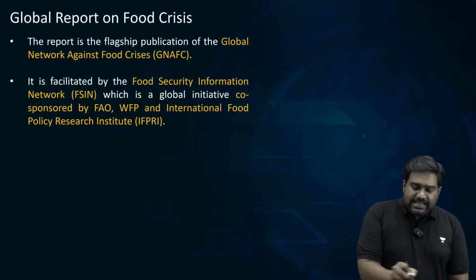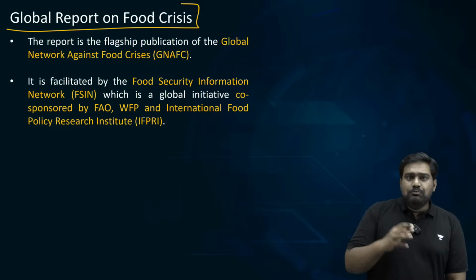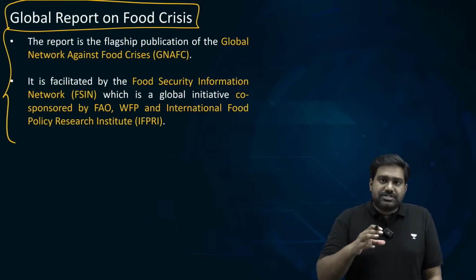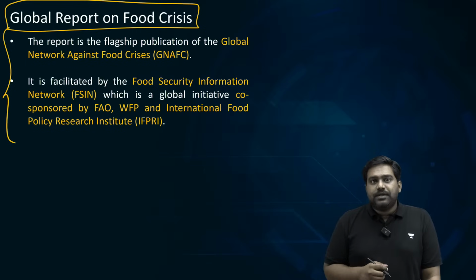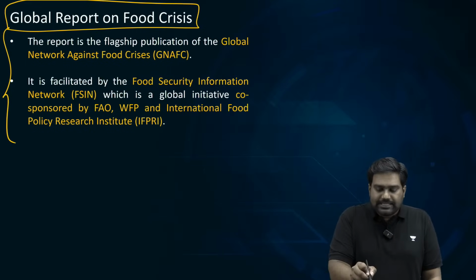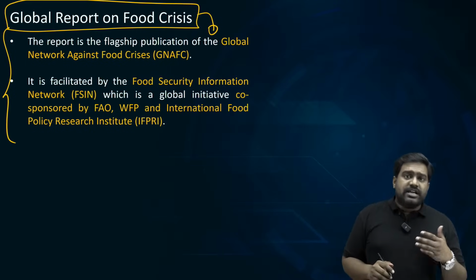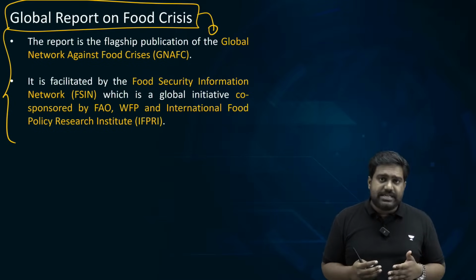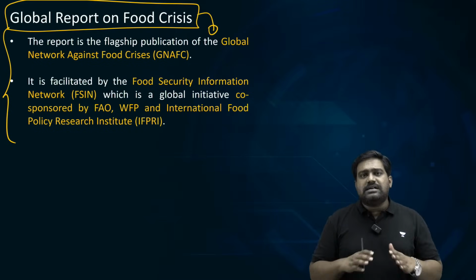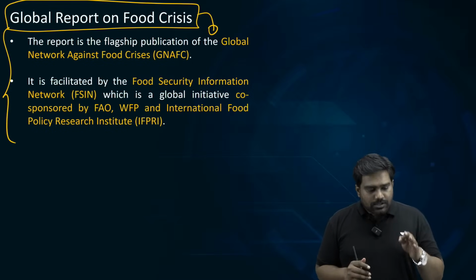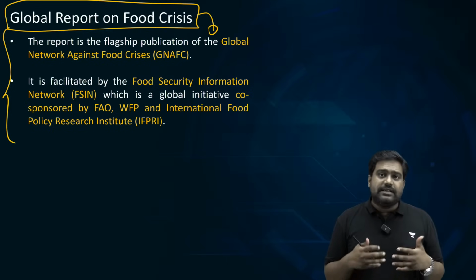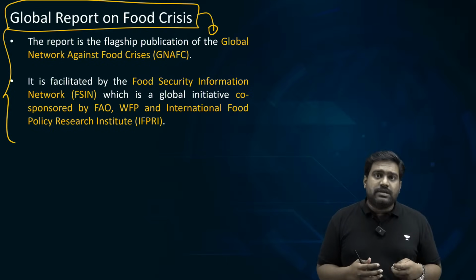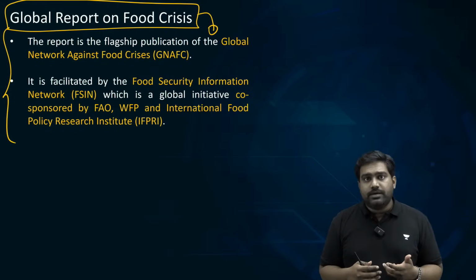All right, please note down the important report which is related to World Food Programme, the Global Report on Food Crisis. See, asking questions about reports published is a favorite topic for UPSC. Over the last few years, it has asked many such questions. So, Global Report on Food Crisis gives us a lot of information regarding food insecurity in the world.